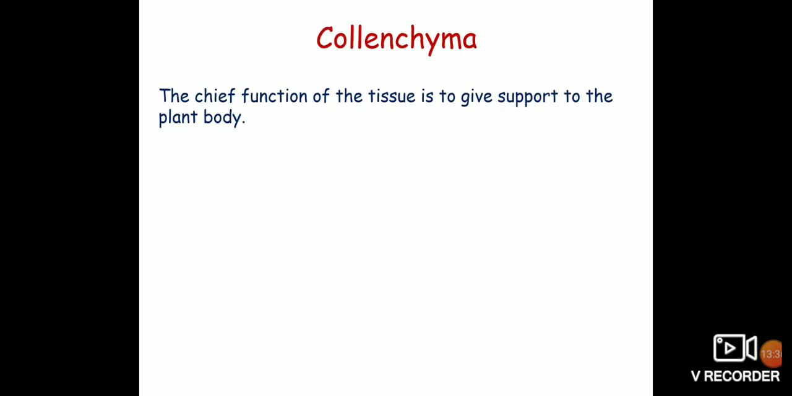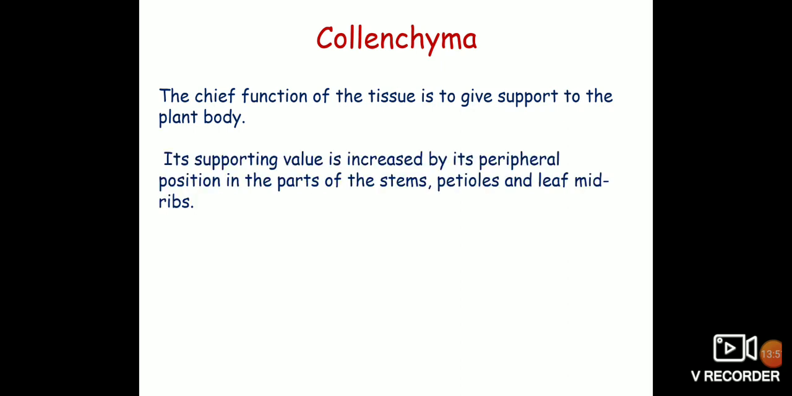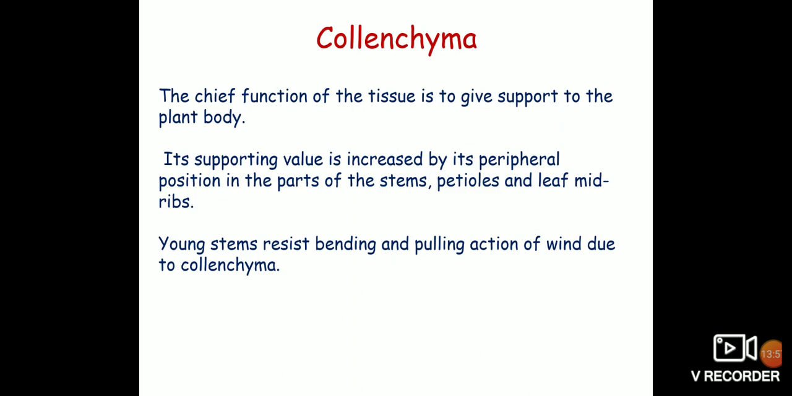The function of the collenchyma tissue is to give support to the plant body. Its supporting value is increased by its peripheral position in the parts of stem, petioles, leaf and midrib. Young stems resist the bending and pulling action of wind due to the presence of collenchyma. It gives flexibility and